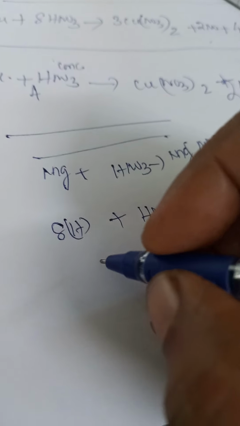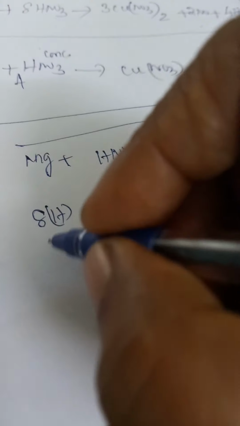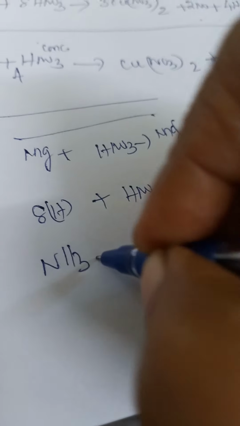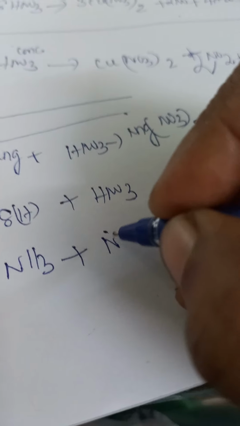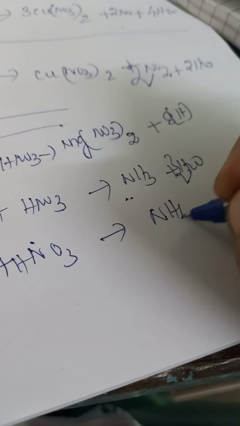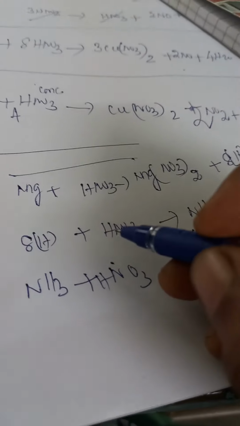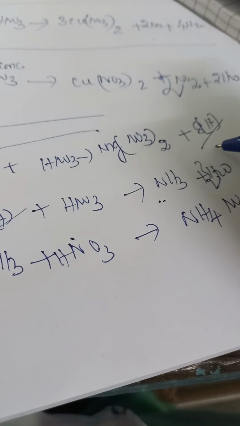Next, this secondary product ammonia does not decompose; it reacts once more with nitric acid giving NH4NO3.